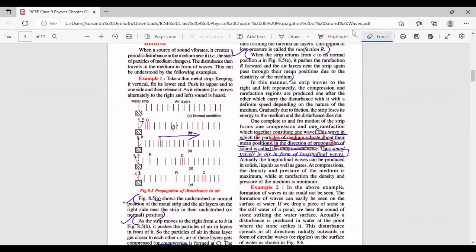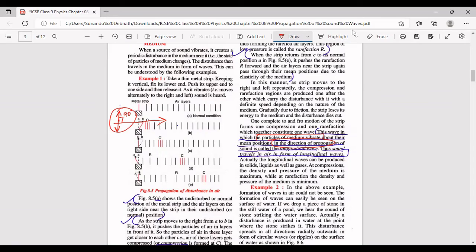एक दूसरा तरह का wave क्या हो सकता है, children? If the vibrations are not आगे पीछे, unlike this, but if the vibrations are ऊपर नीचे, कोई particles ऊपर और नीचे vibrate कर रहा है, this is also to and fro motion, लेकिन ऊपर नीचे vibrate कर रहा है, and the direction of propagation is like this. So the angle between direction of propagation and the direction of vibration is 90 degrees. अगर ऐसा हुआ तो हम उस तरह के wave को बोलते हैं transverse wave. But sound में ऐसा नहीं होता है. Sound में 90 degrees नहीं होता है. The angle between direction of propagation and the direction of vibration of the particles is not 90 degrees, it is 180 degrees or 0 degrees.